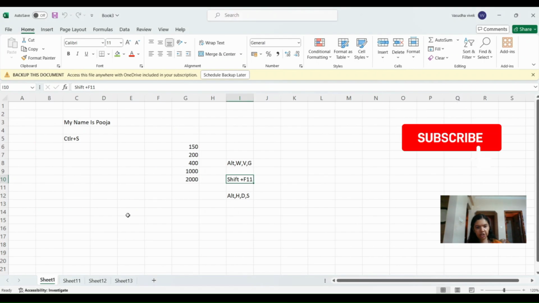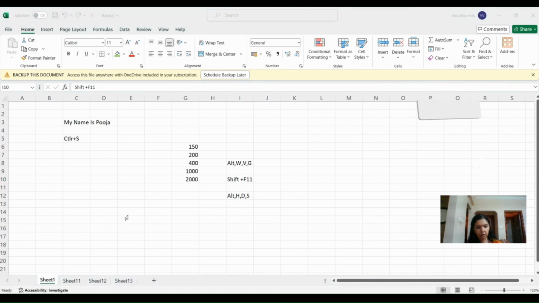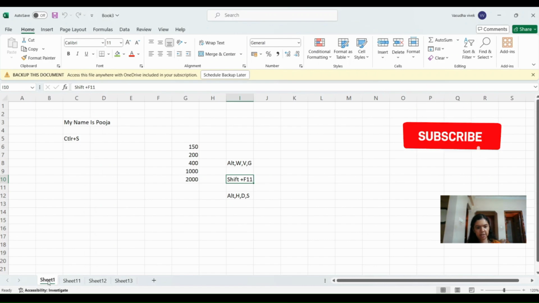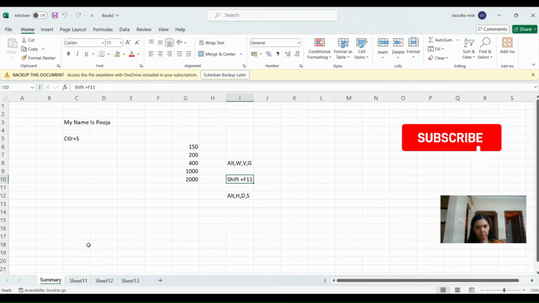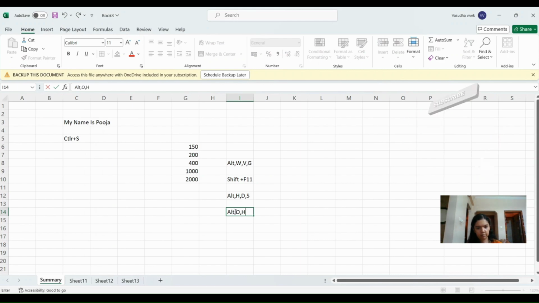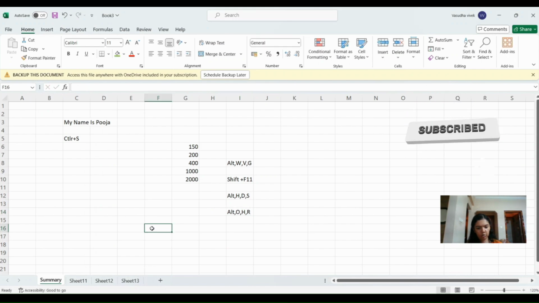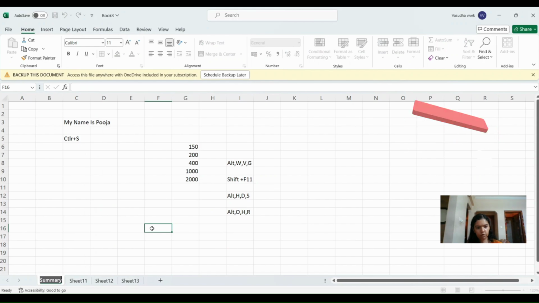Now we will see how to rename a sheet. To rename a sheet, for example, this Sheet 1, you want to rename it as Summary. Just double click here and now you will be able to rename it. And the keyboard shortcut for this is Alt O H R. So just press Alt O H R. You can see here this edit section is activated now and you can rename it Summary 1.